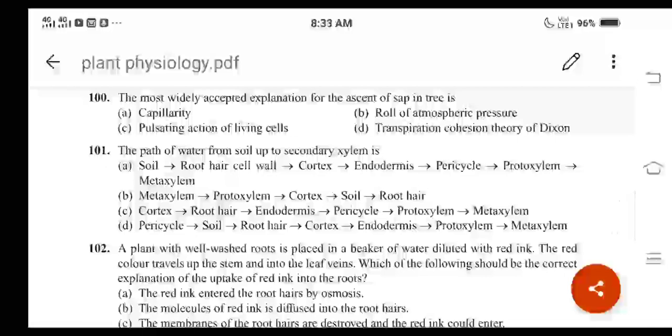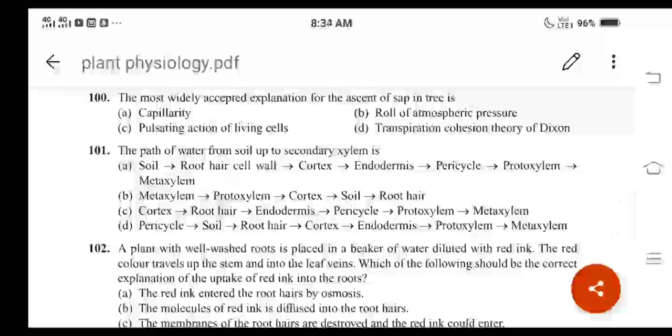But the secondary xylem is formed only after the secondary growth, normally in the case of the dicot root, right? So option E becomes the correct answer. But in the question, instead of secondary xylem, we can make it metaxylem, right?